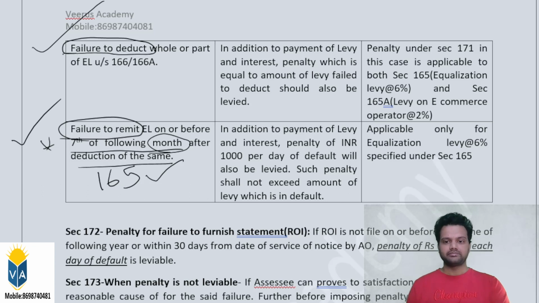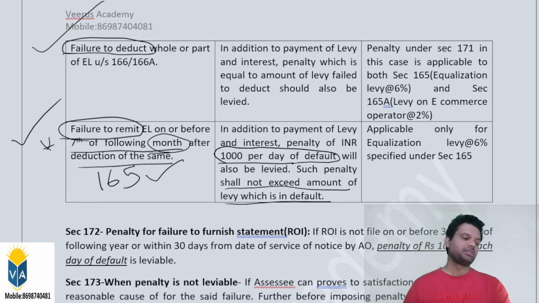Am I clear? Now, in addition to the payment of levy and interest, a penalty of INR 1000 per day of default will also be levied. Such penalty shall not exceed the amount of levy which is in default. It is the same provision, but the maximum amount of penalty here is also restricted to the amount of levy which is in default.